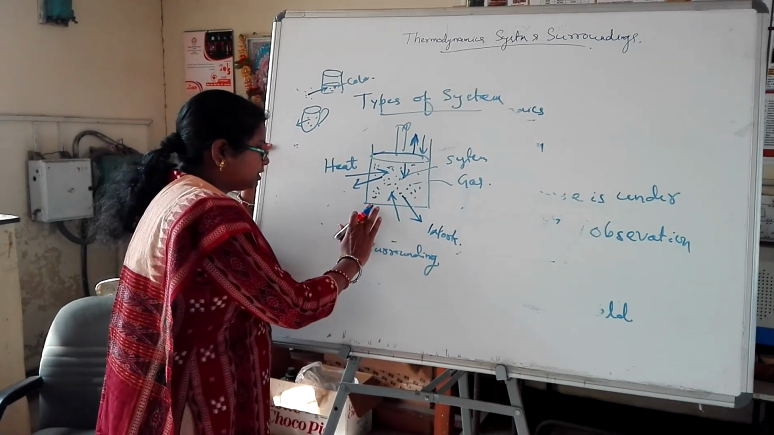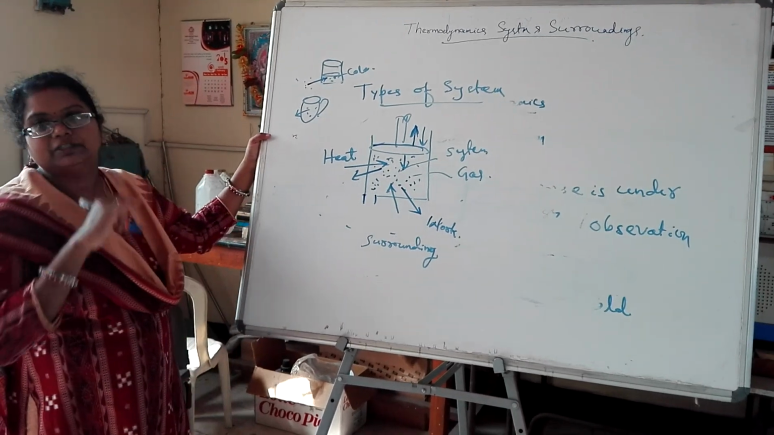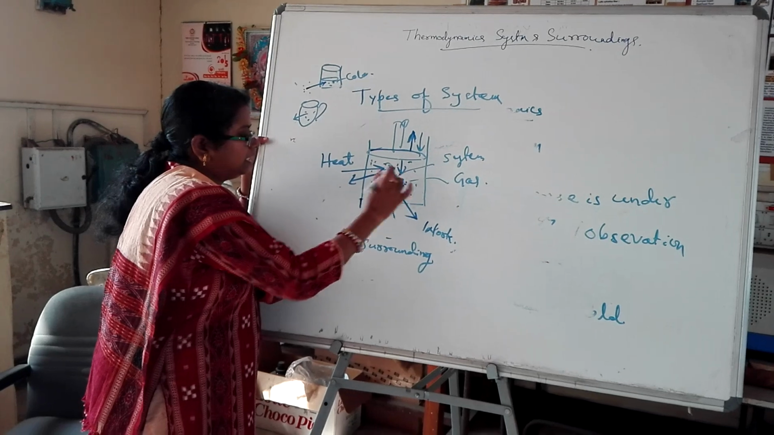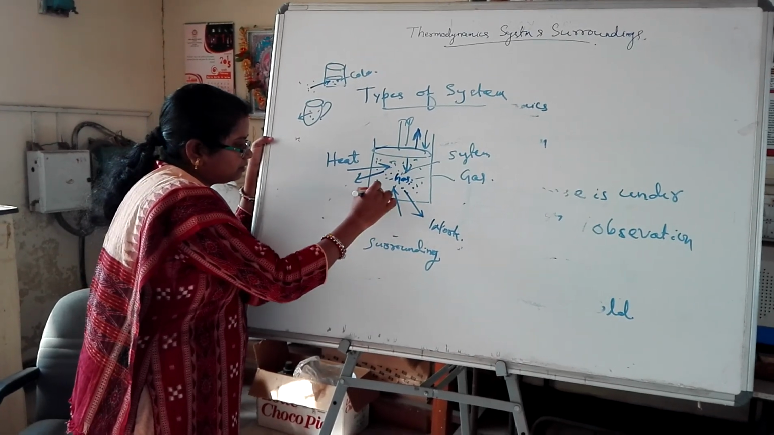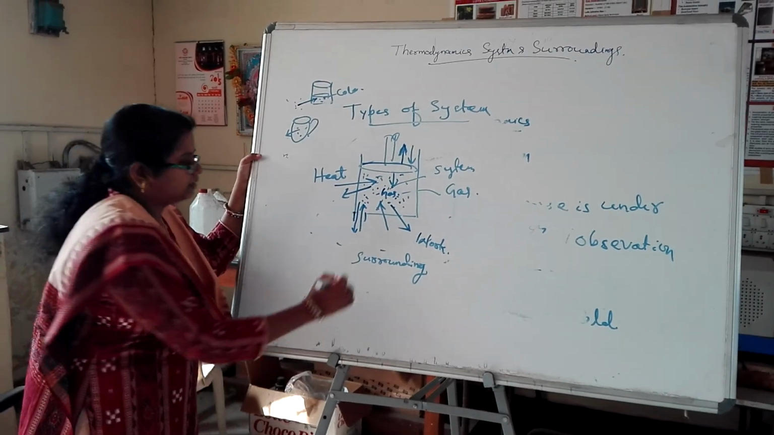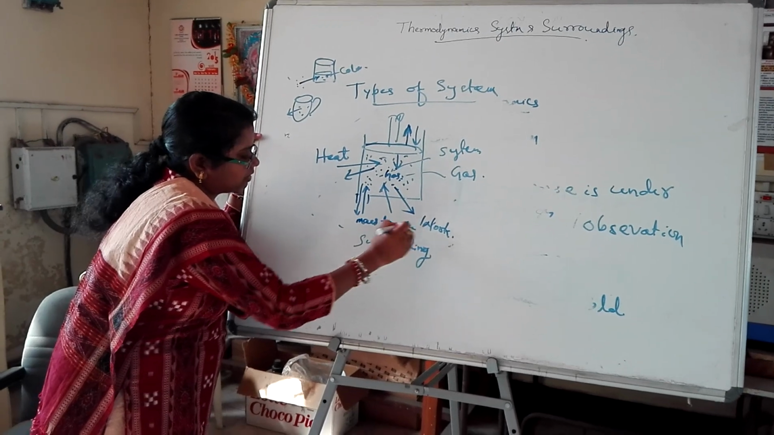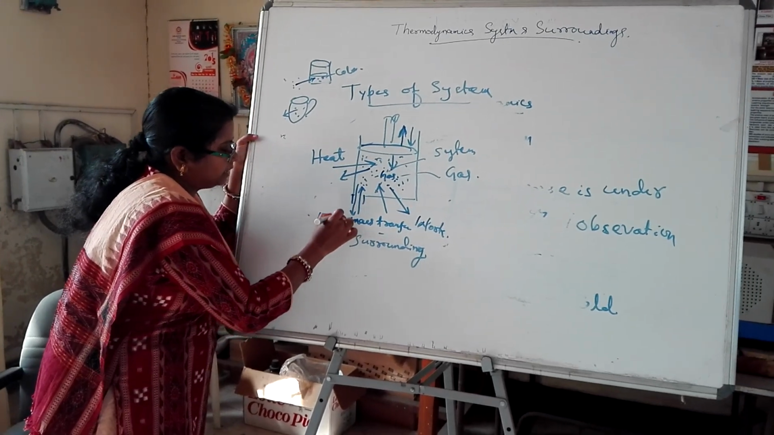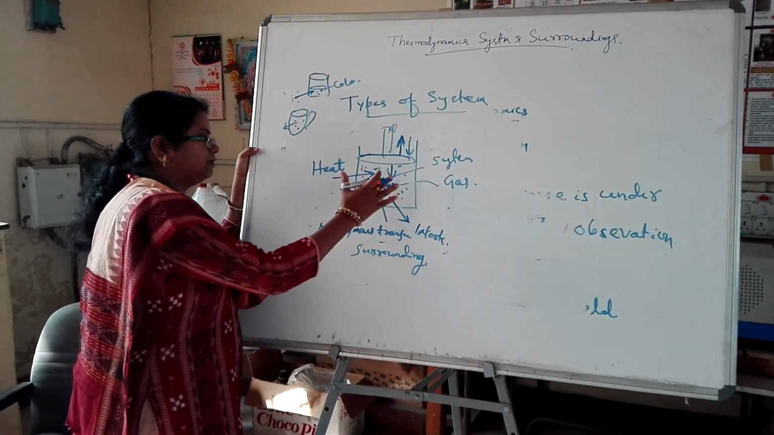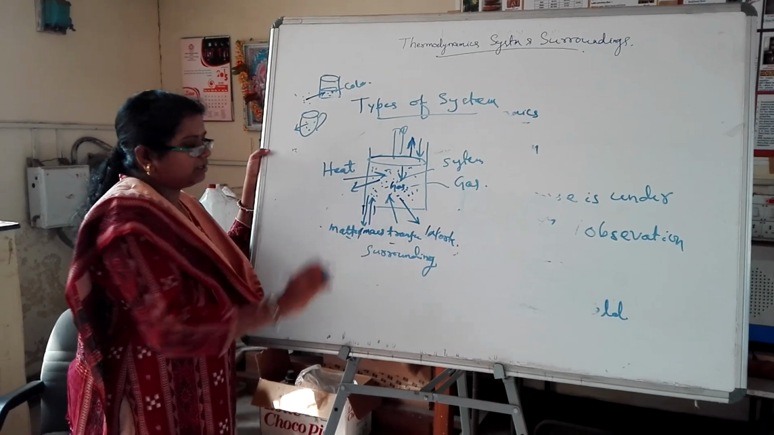Also, suppose there is an opening here, or some passage for mass flow. Here we can add some gas inside the cylinder, or we can remove some gas from the cylinder. That is called mass transfer, or also matter transfer. So mass can flow from the surroundings to the system, and from the system to the surroundings. That is our mass transfer.